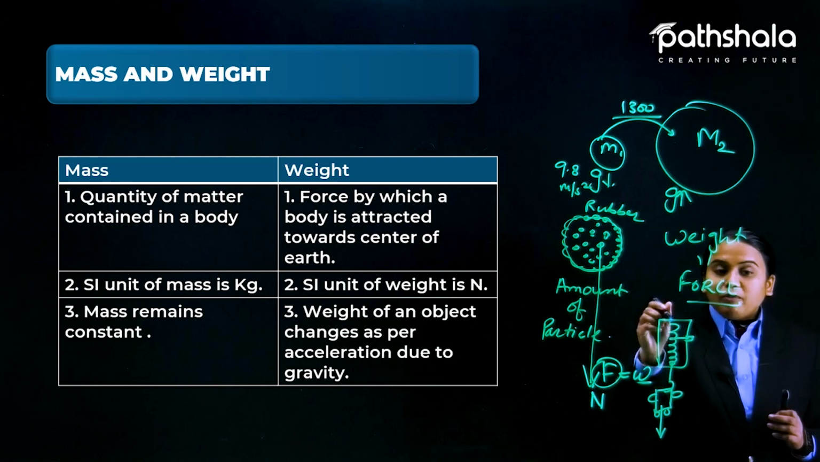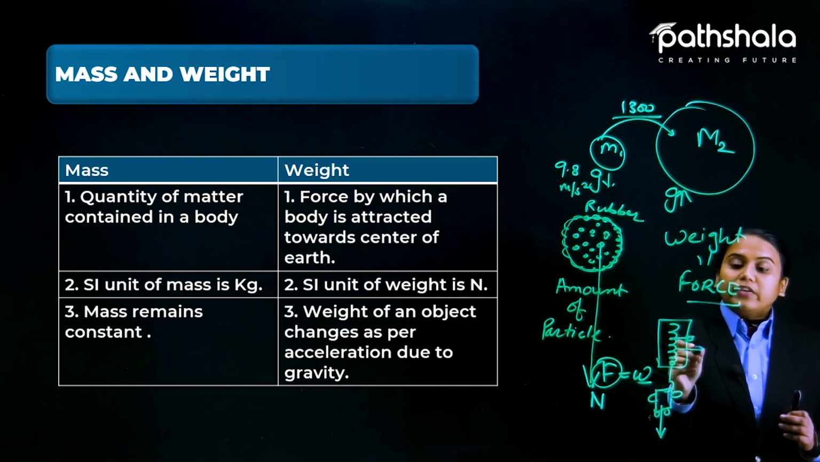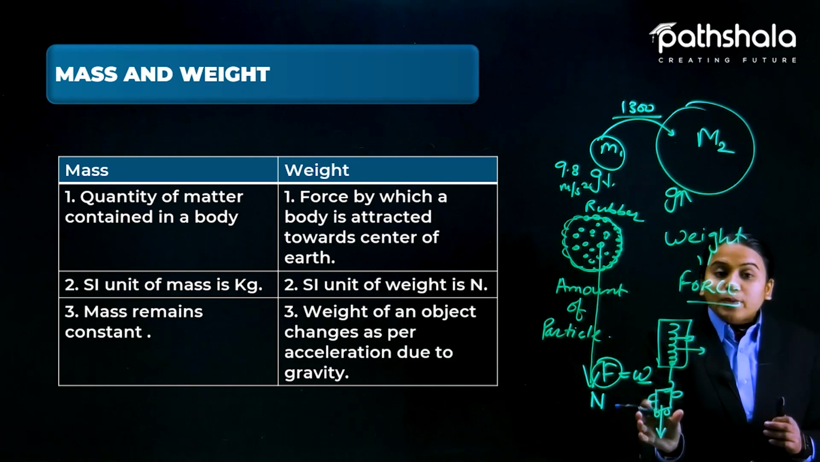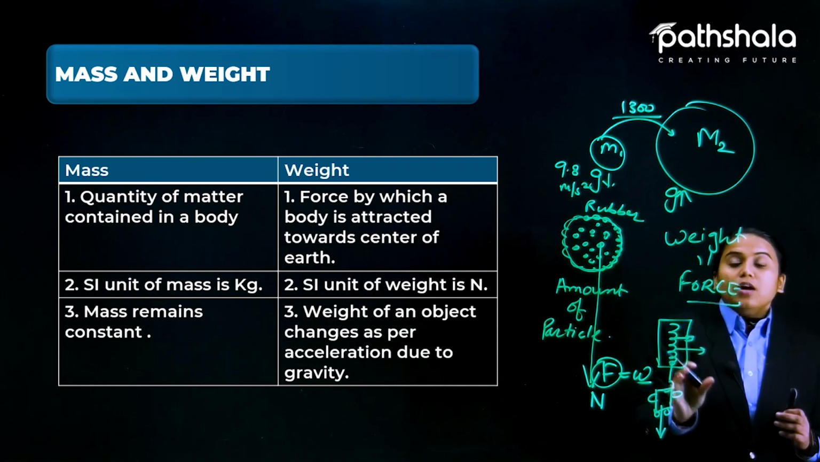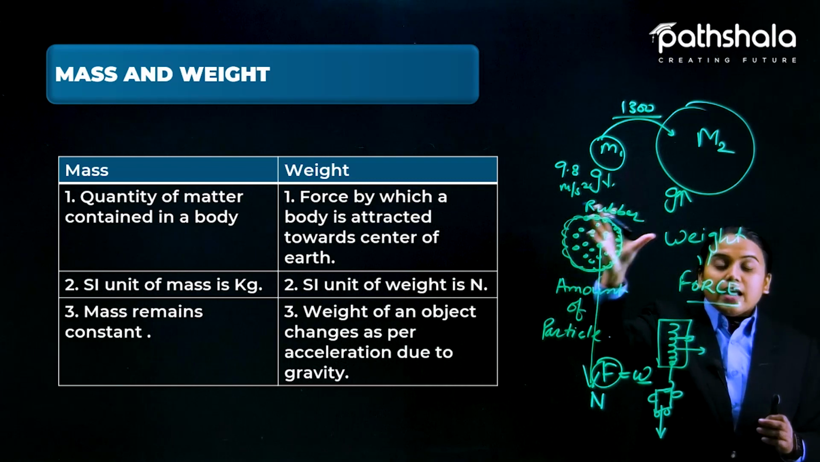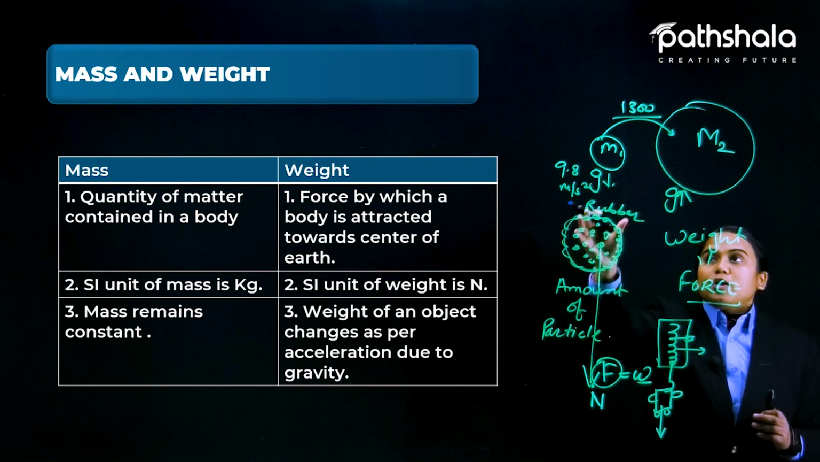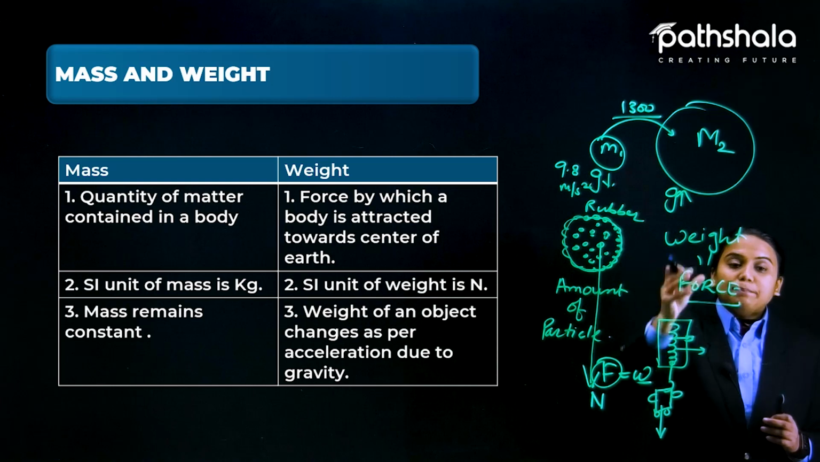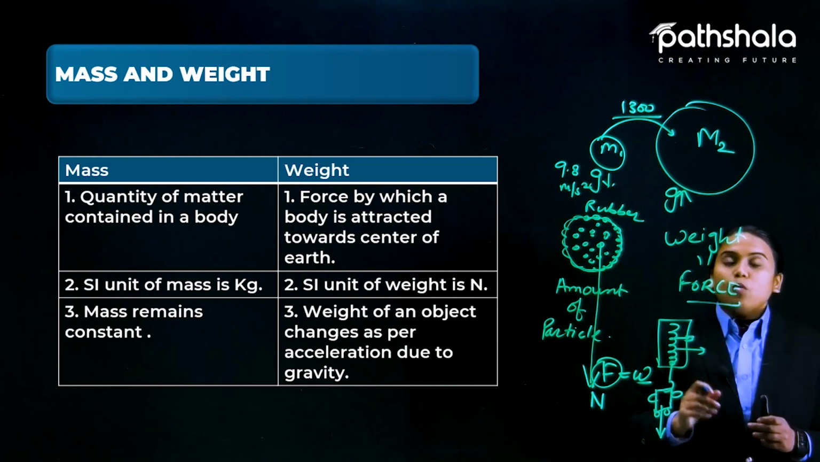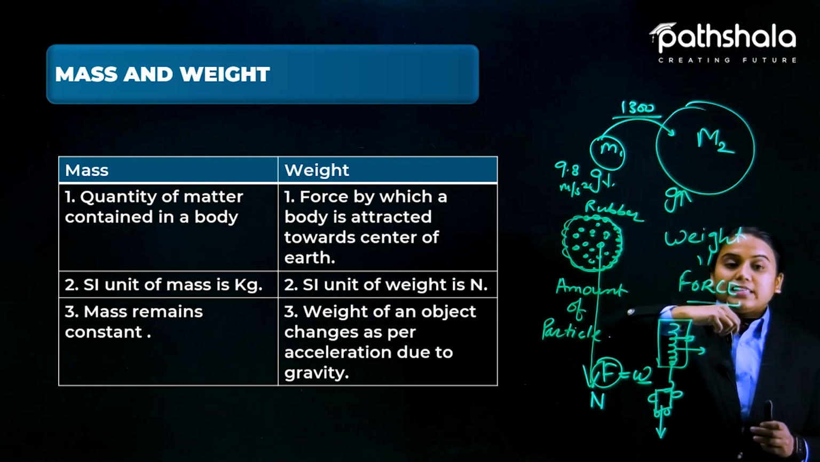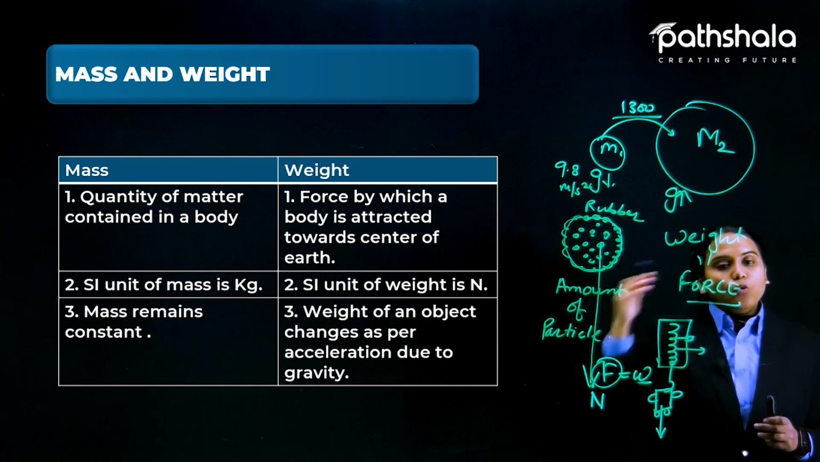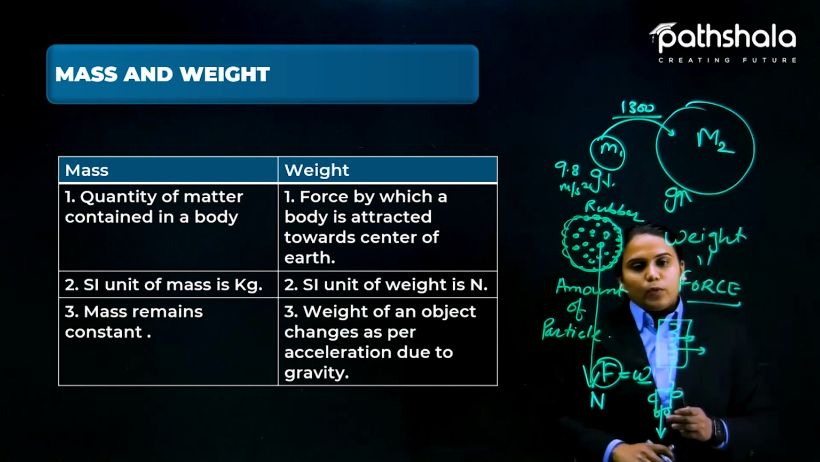So now the value shown by this spring balance would be greater because it has now been pulled. In the same manner, we have certain individual masses, but because we are pulled by the planets, we have different weights. So more the pull, more the weight; less the pull, less the weight.